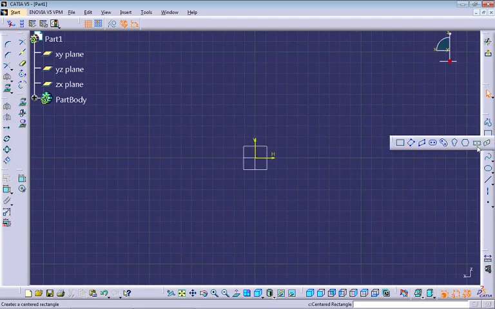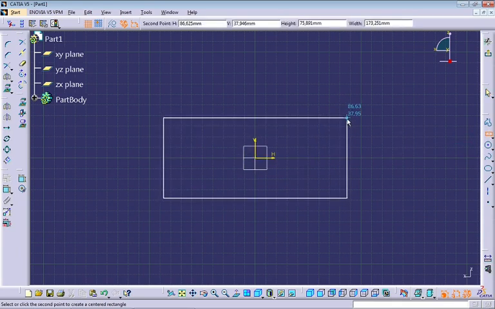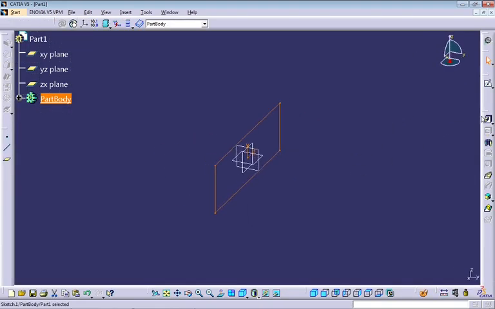Look for the centered rectangle and select the origin point. We can put 50 here and the width will be 150. Okay, confirm the sketch and use Pad.